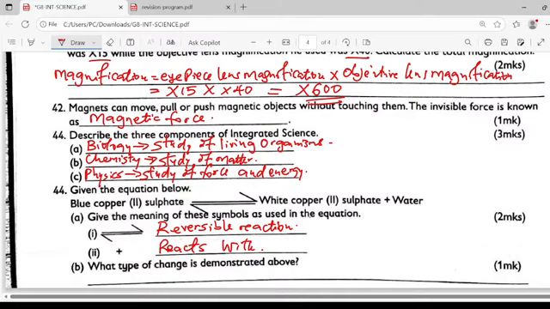What type of change is demonstrated? There is formation of a new substance and reversing back to the original. So this is a reversible chemical change. It is reversible because of the two arrows there. Then it is chemical because there is formation of a new substance, white copper 2 sulfate. Reversible chemical change is the type of change.